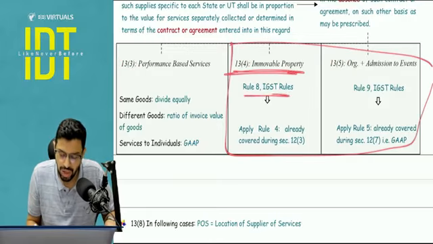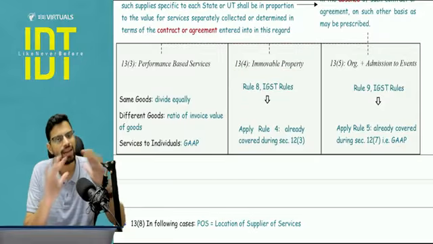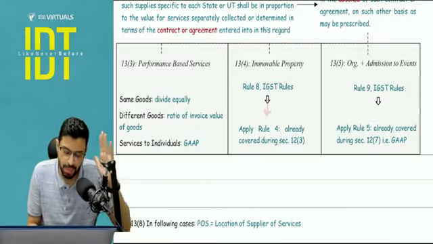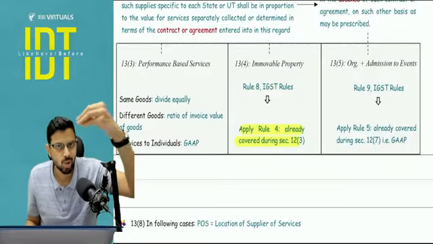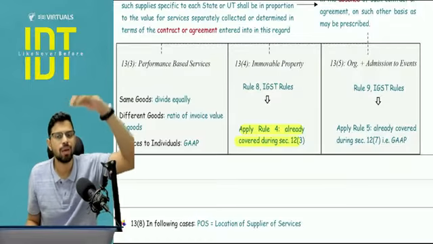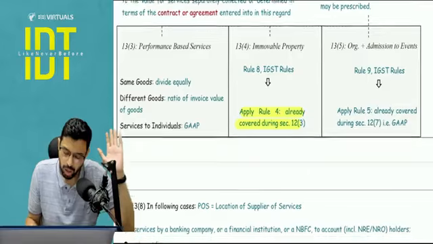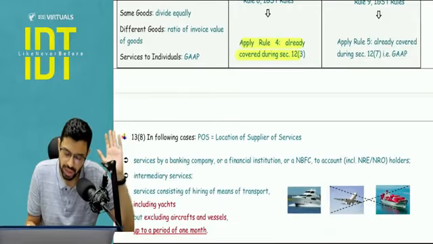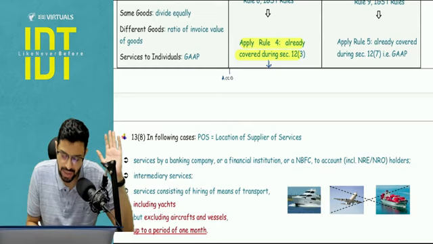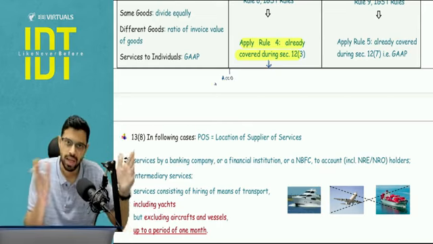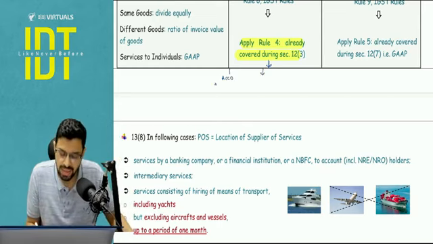13.4 immobile property, where rule 8 applies. Rule 8 does not say anything specifically. It says that please apply rule number 4 that we have already covered in section number 12. So rule 8 is not giving any addition. It is just applying rule 4 as it is again. Now what is rule 4? Rule 4 that we have already covered in 12.3: if it is an accommodation service and it is a separate property, then the number of nights stay. If there is any other service or it is a case of single property, then on the basis of area, and if it is a houseboat accommodation, then on the basis of time spent.